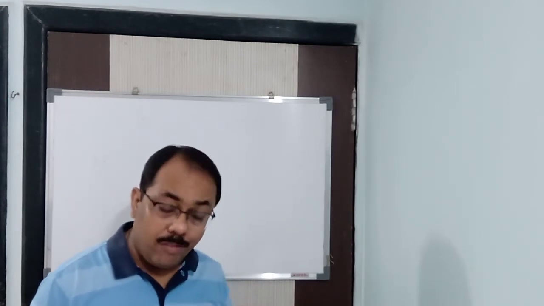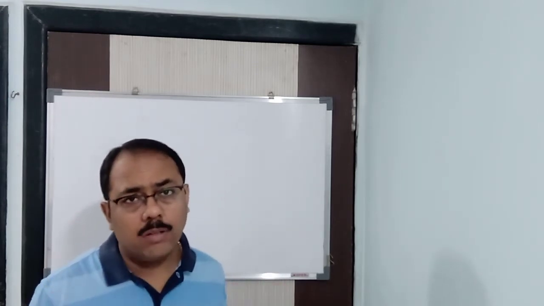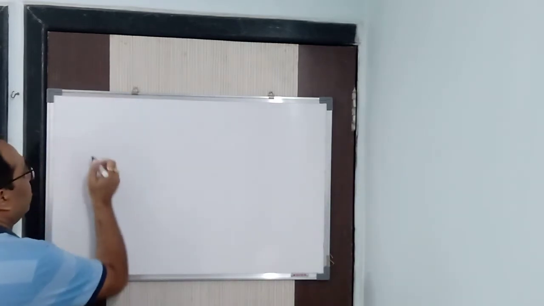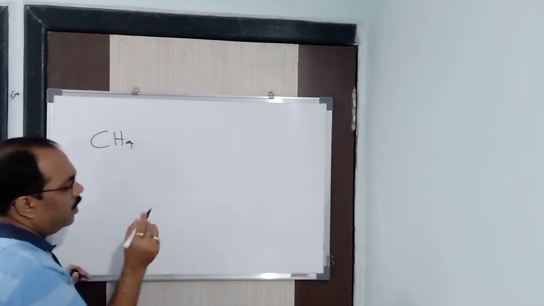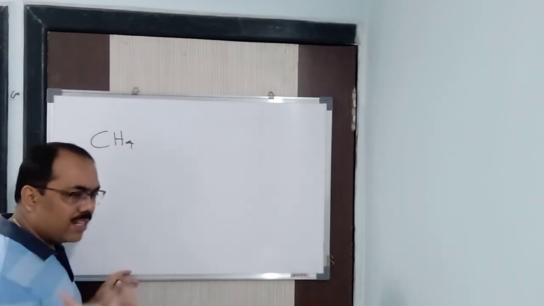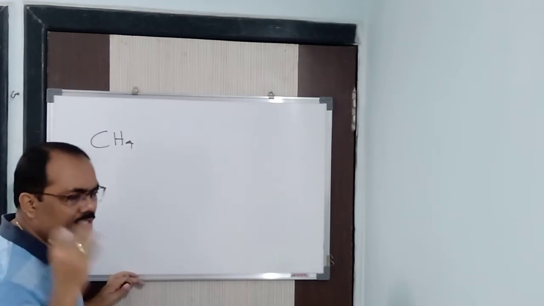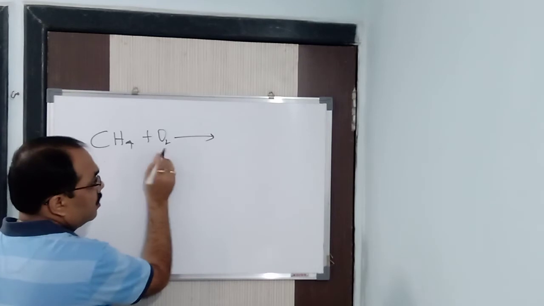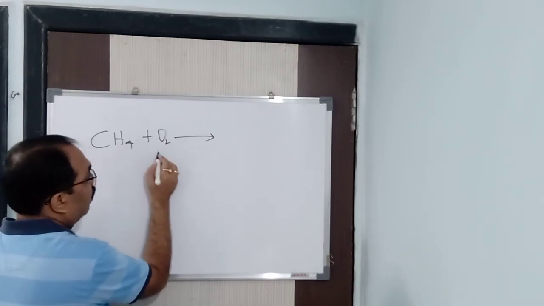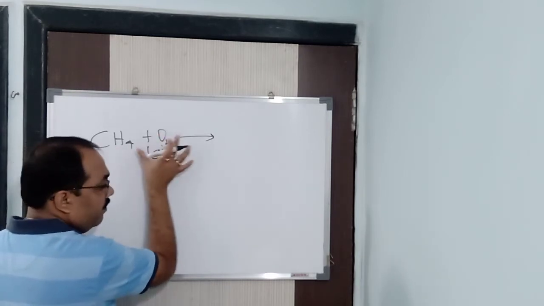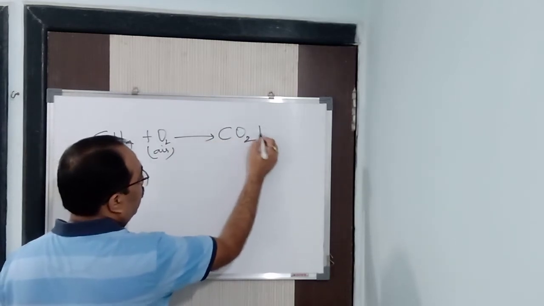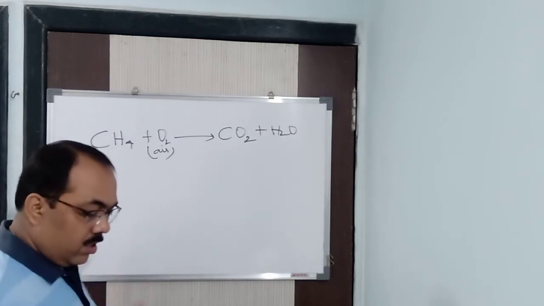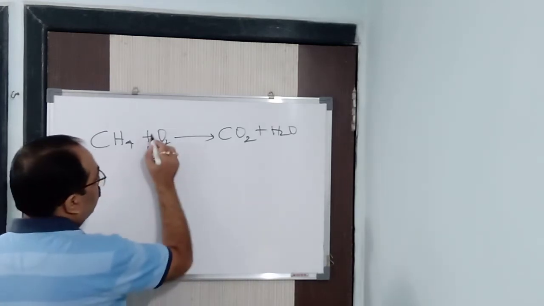Remember always that any hydrocarbon burns in air to give two products, carbon dioxide and water. Any hydrocarbon, whether it is methane, ethane, ethene, ethyne, ethanol, acetic acid, aldehyde, ketones, it burns in air, it undergoes combustion in a sufficient supply of oxygen to form carbon dioxide and water, CO2 and H2O. Clear? So in this way it burns, and you balance it.